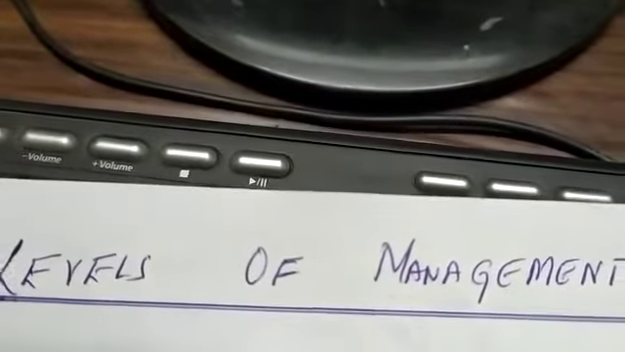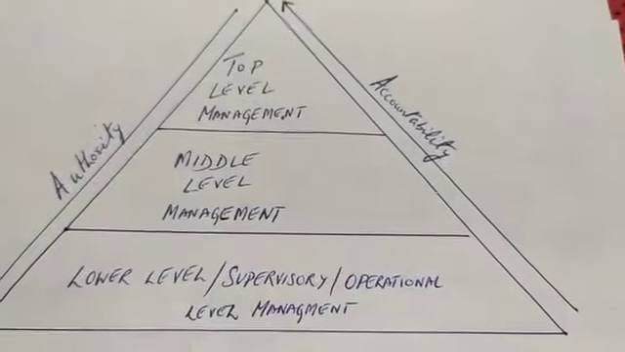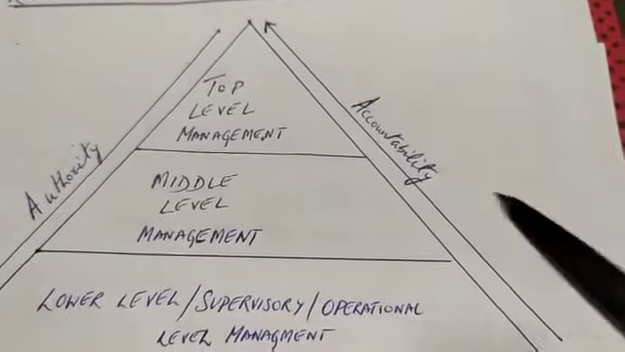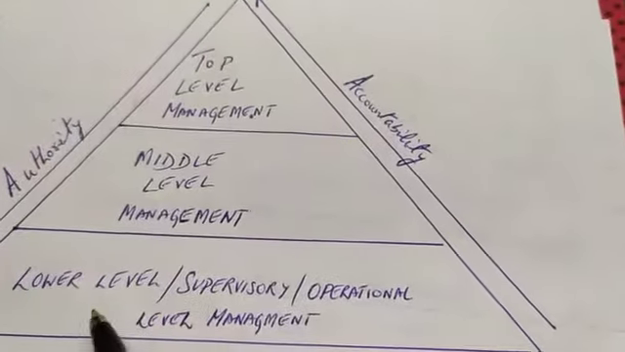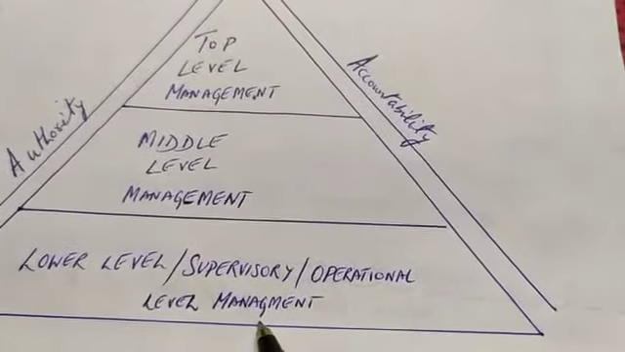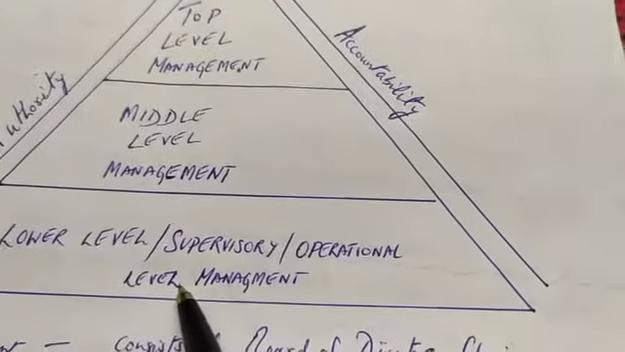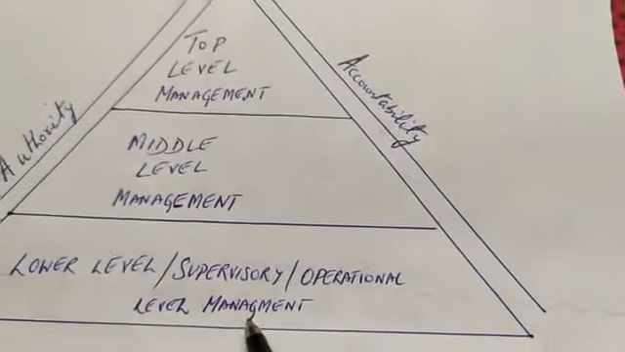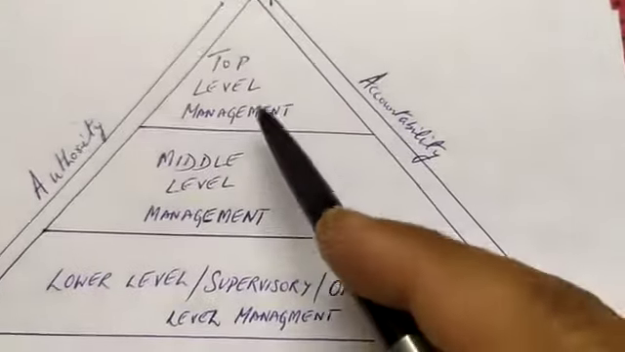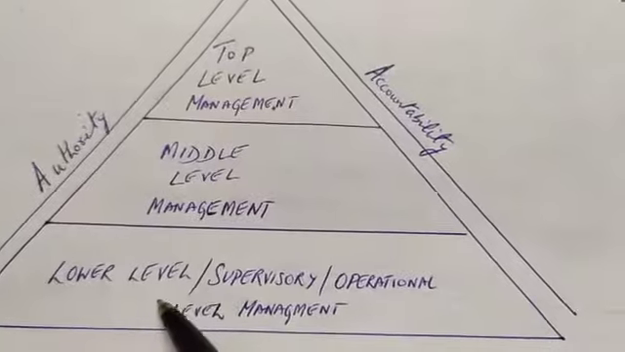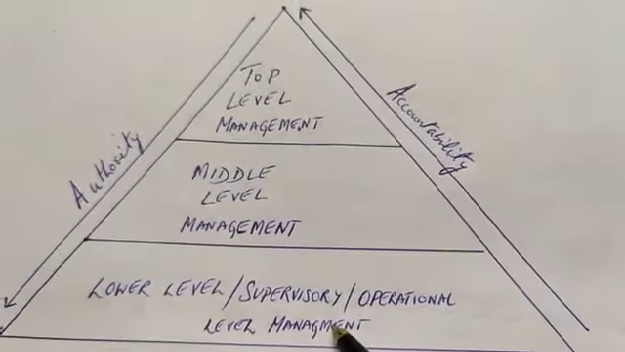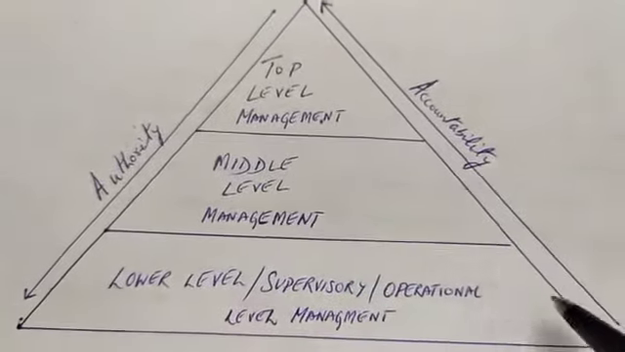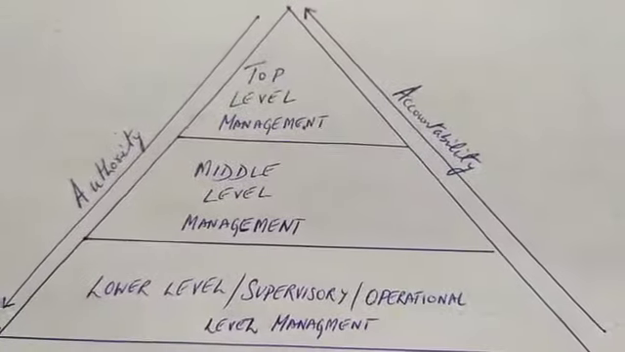Those 3 levels, as you can see in this diagram, are namely top level management, middle level management and lower level management, also called supervisory level or operational level management. So the 3 levels of management are top level, middle level and lower level or supervisory level or operational level management. Now you can see the diagram is highlighting the 3 levels of management.